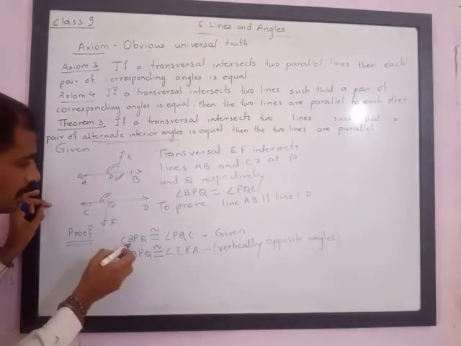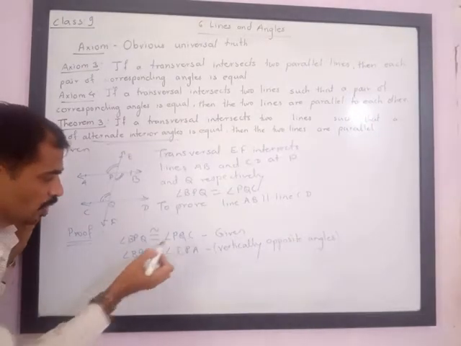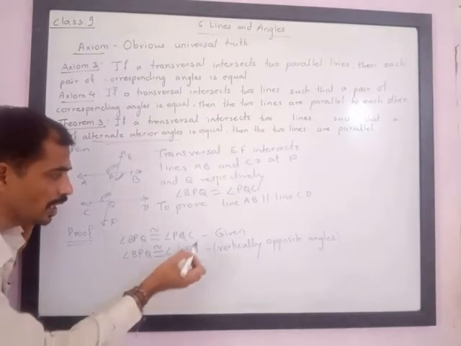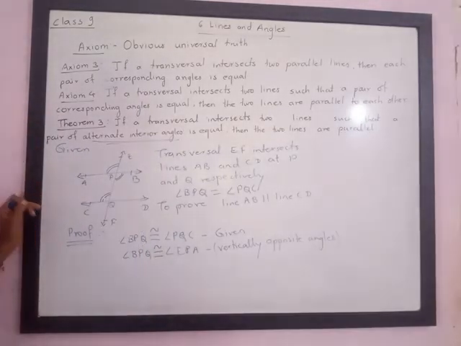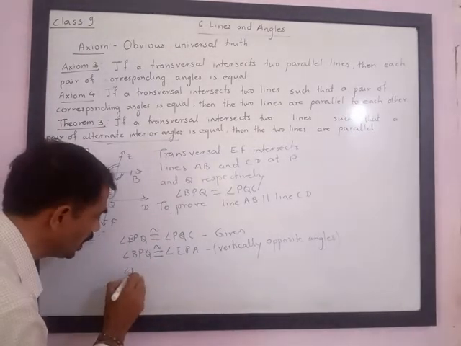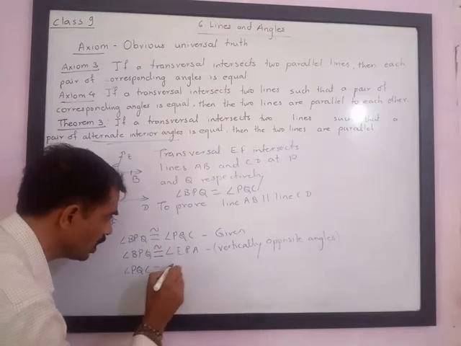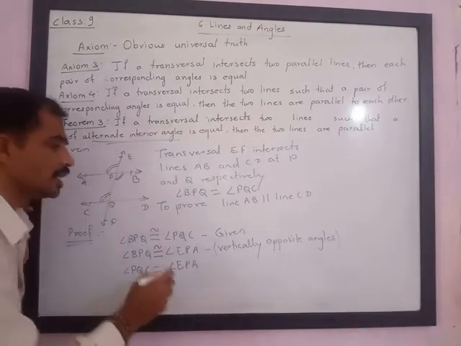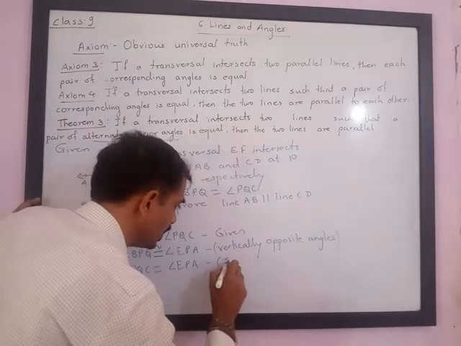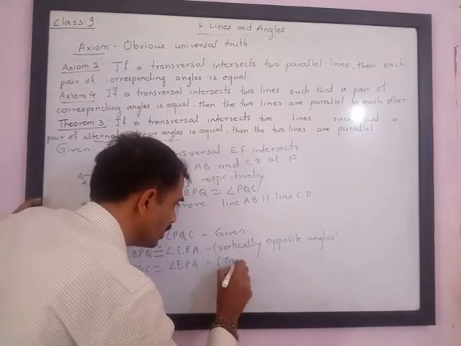So one is congruent to 2 and again one is congruent to 3. It means 2 must be congruent to 3. By the property of transitivity, angle PQC is equal to angle EPA. Reason is property of transitivity.